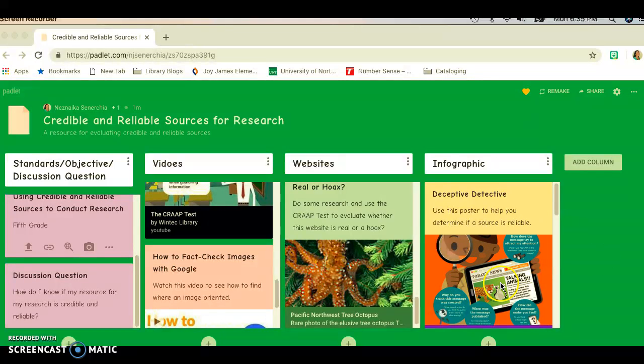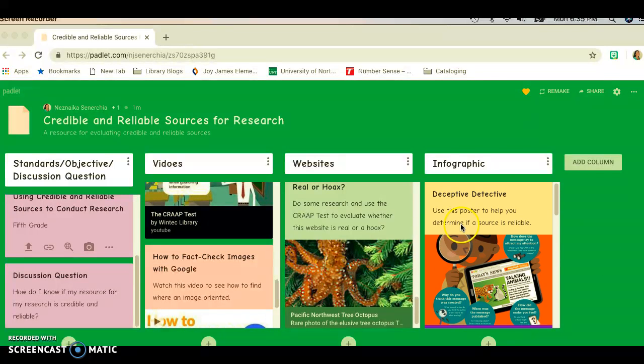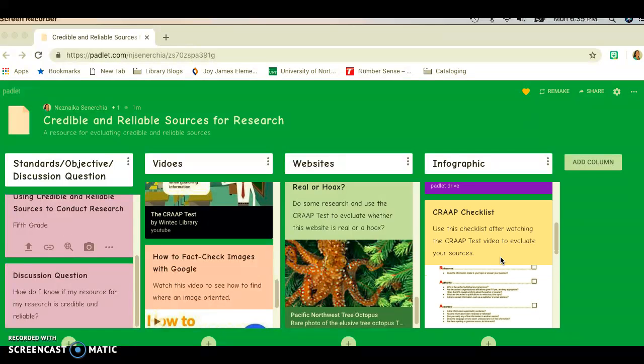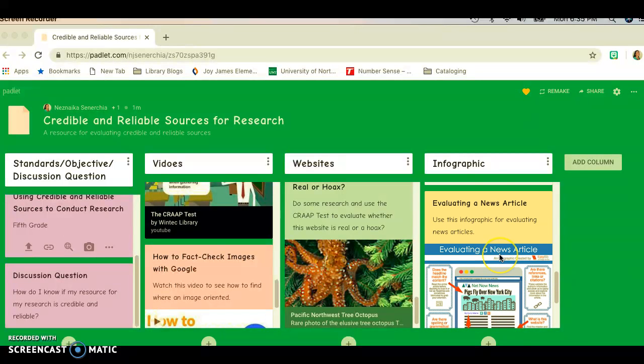I also have some infographics. This is by Code.org, and it's Deceptive Detective. We also have the CRAP checklist and the Evaluating a News Article.